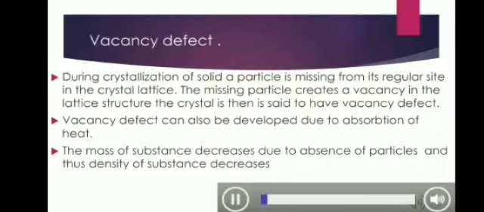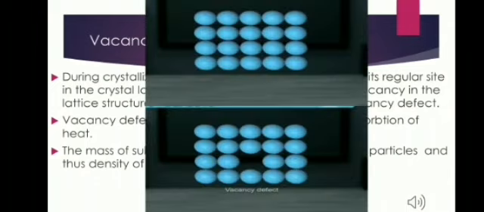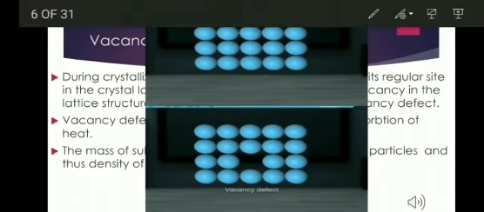Now, the vacancy defect. During the crystallization of a solid, a particle is missing from its regular site in a crystal lattice. This missing particle creates a vacancy in the lattice structure. Thus, some of the lattice sites are vacant because of these missing particles. Look at this figure. In the first one, this is a normal crystal having all the particles at their positions. If some of the particles are removed, a vacant space is created, as you can see in figure 2. Then the crystal is said to have a vacancy defect.